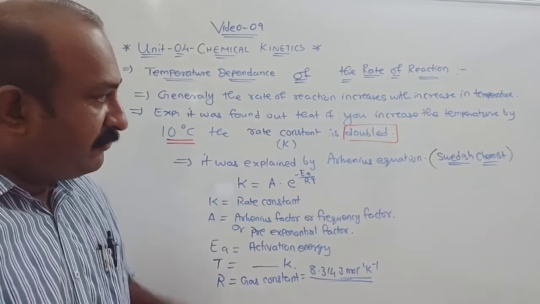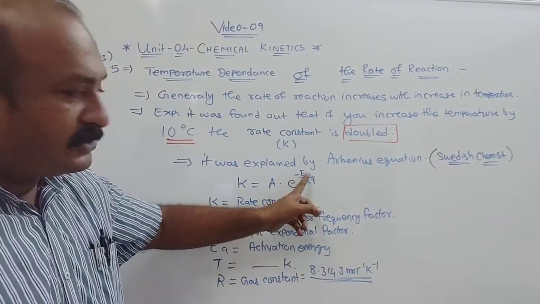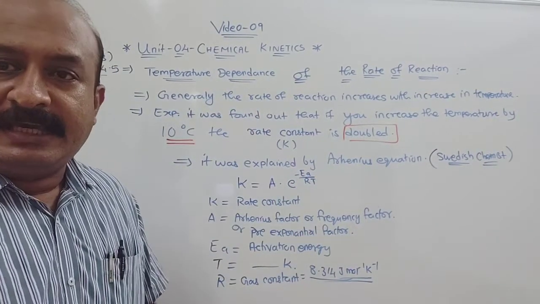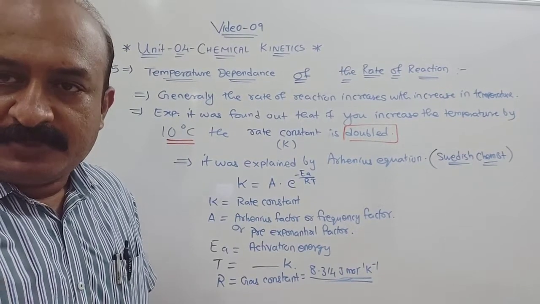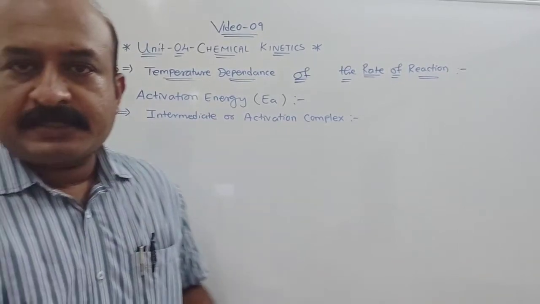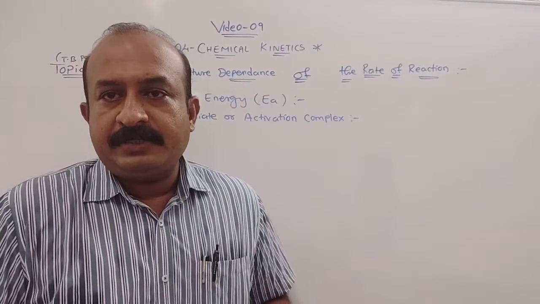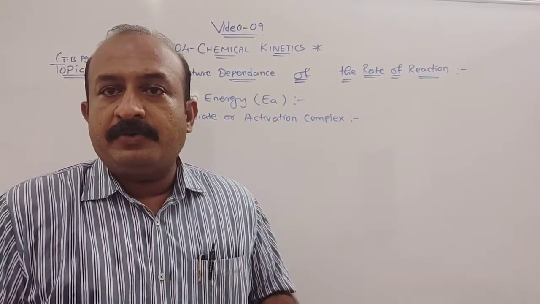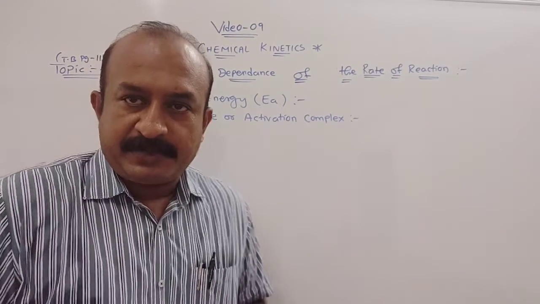Before going further, first of all we are going to study Ea, which means activation energy. To understand activation energy, first we'll study how the formation of an intermediate takes place.